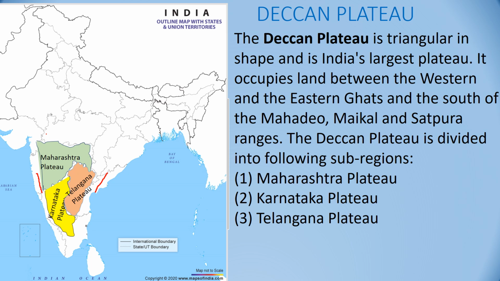Here the Satpura range we have seen in the previous map. The Deccan Plateau is divided into sub-regions like Maharashtra Plateau, Karnataka Plateau and Telangana Plateau. With this, we have completed the peninsular plateau.